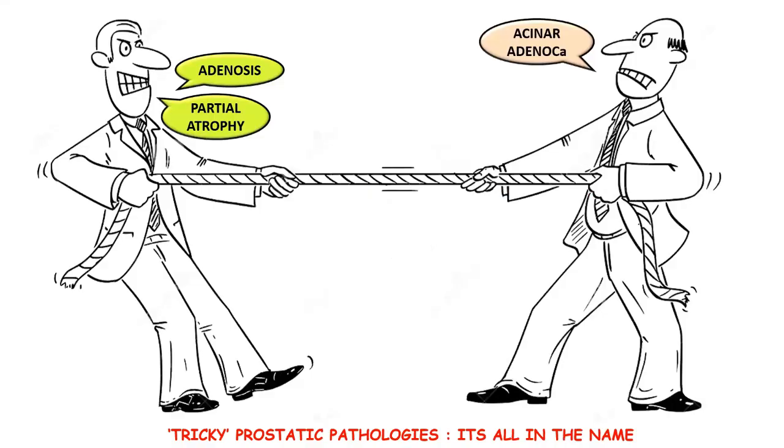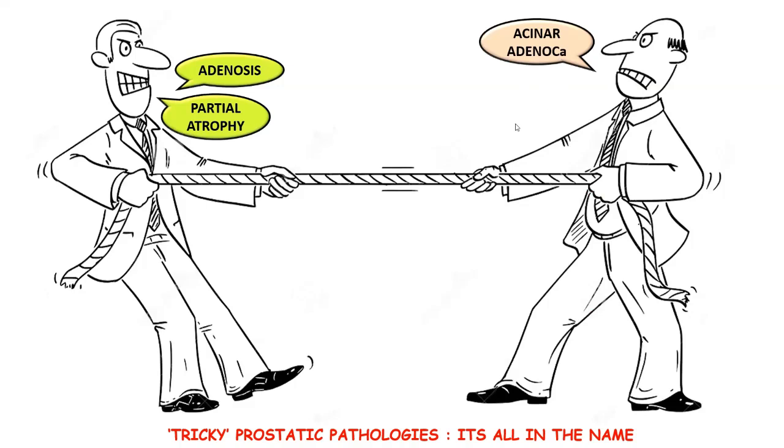Now, this is basically a part of the chapter where we deal with the various tricky prostatic pathologies. That is, some of us in a tug of war as far as diagnosing the case is concerned might be favoring the benign entities like adenosis or partial atrophy, while some of us are adamant that it's a carcinoma and we'll call it acinar adenocarcinoma.